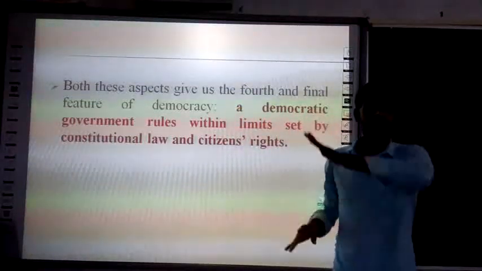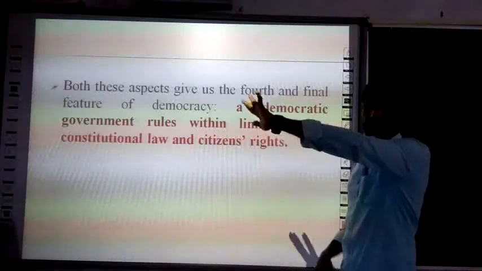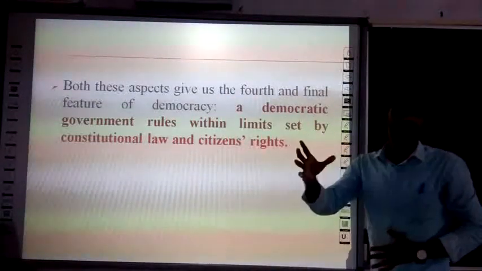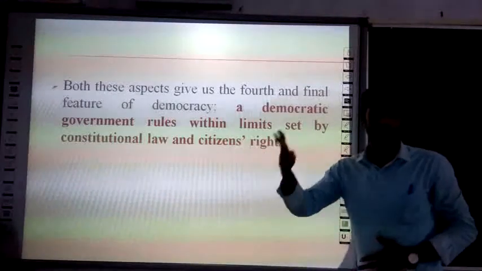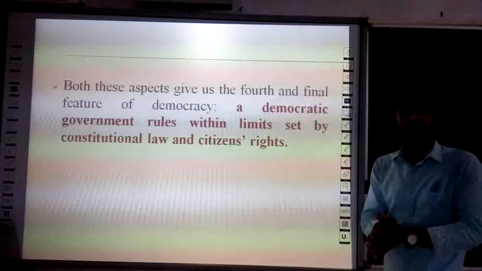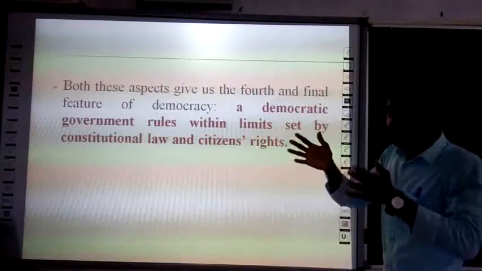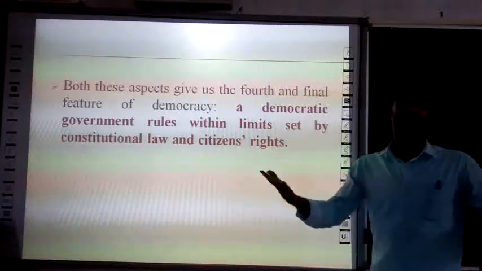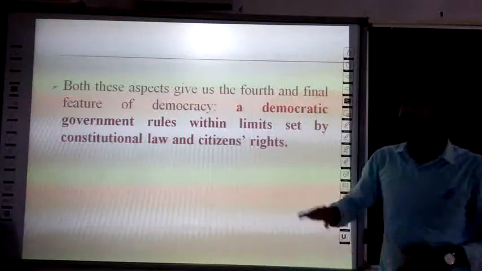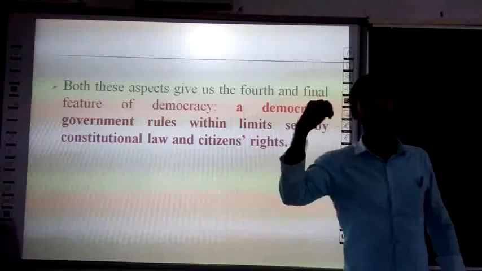So we have seen in the case of Zimbabwe that though the government of Robert Mugabe was elected by the people, the constitutional law did not have any power to control it. Here, the government was limitless.